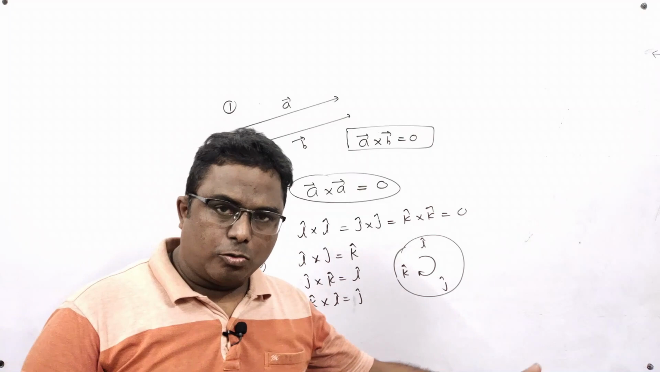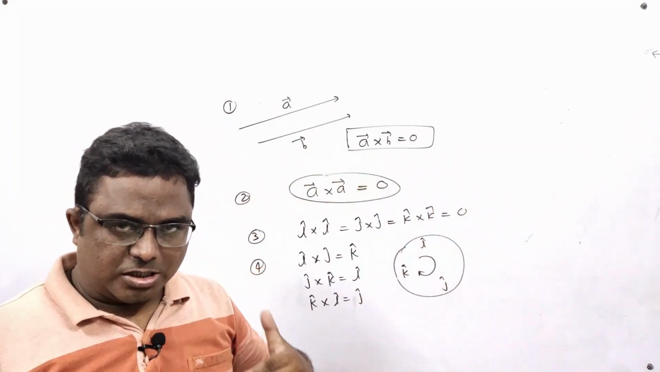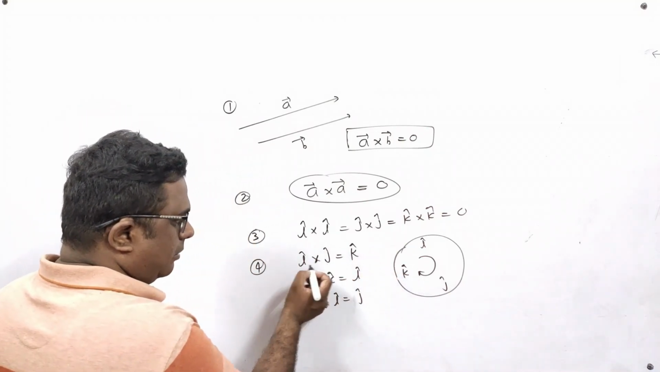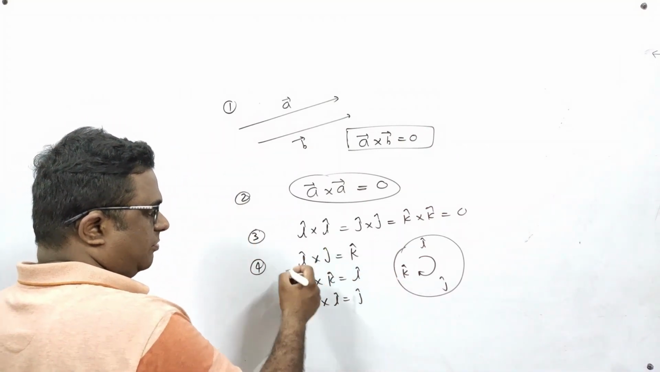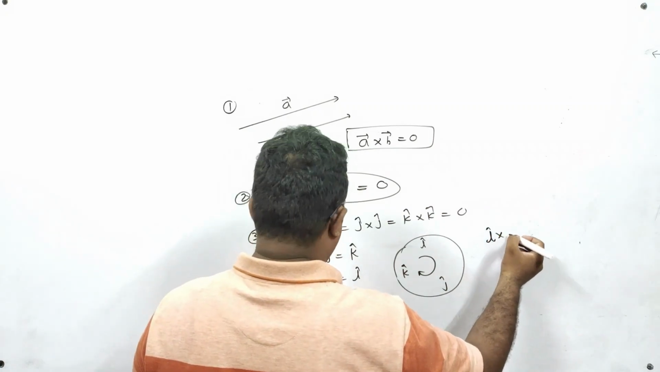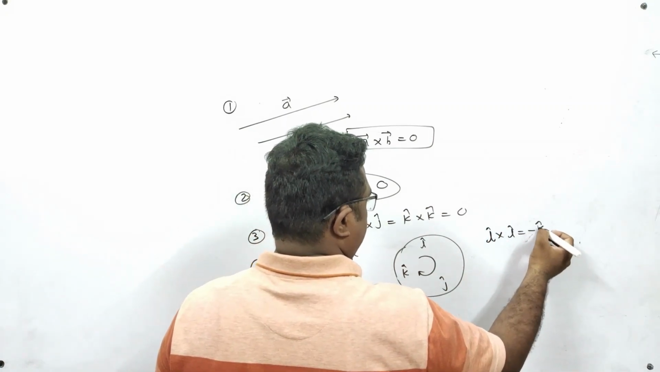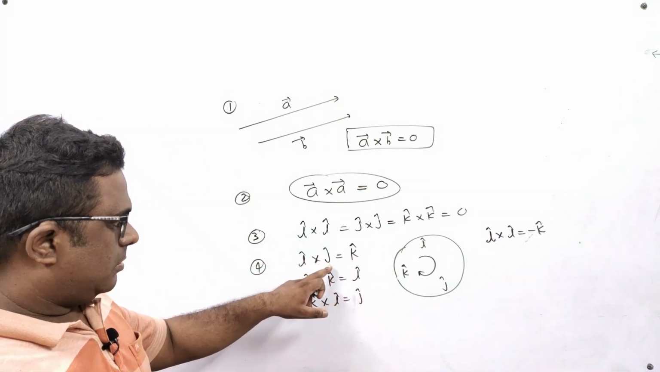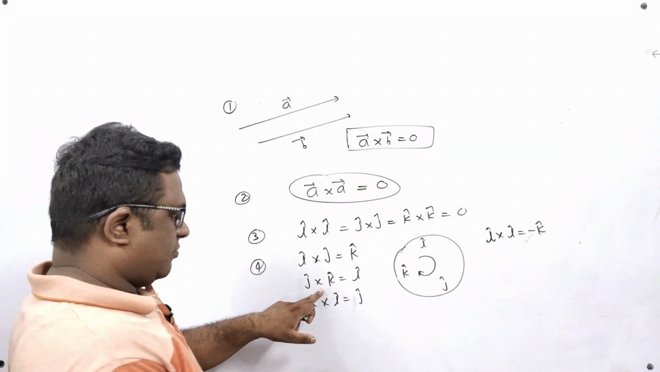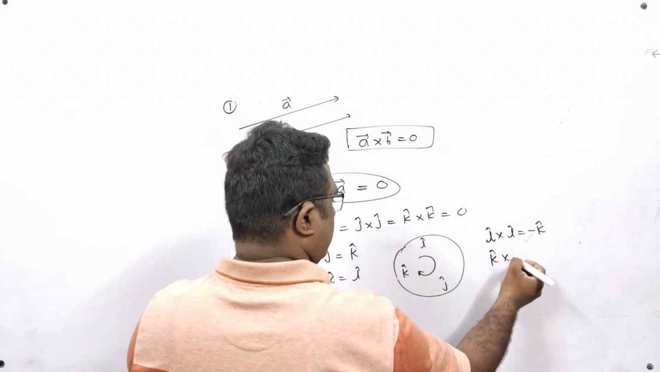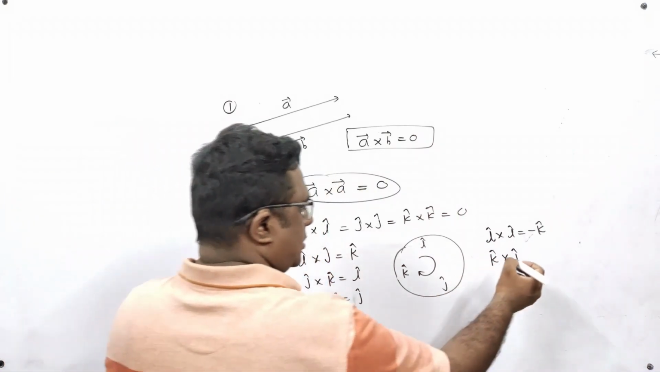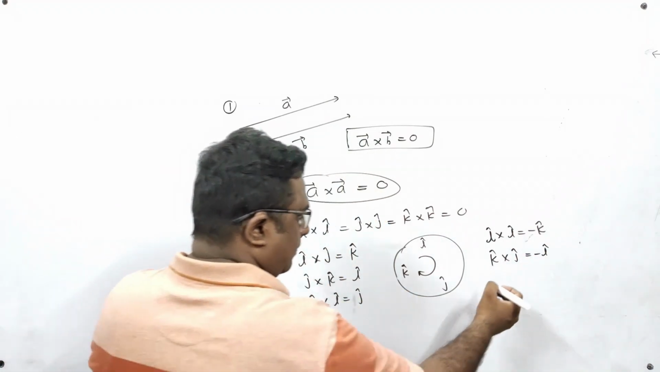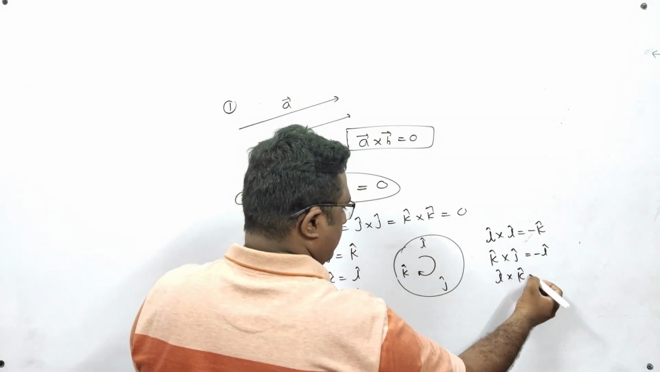By chance, if you want to rotate the circle in anti-clockwise direction, in that case the result will become negative. For example, if I change the direction here, then j cross i will become minus k. Now change the direction of this formula, so k cross j is equal to minus i. Change the direction in this formula, i cross k is equal to minus j.